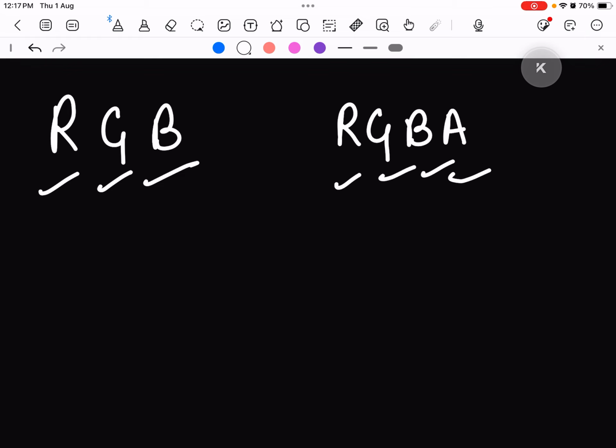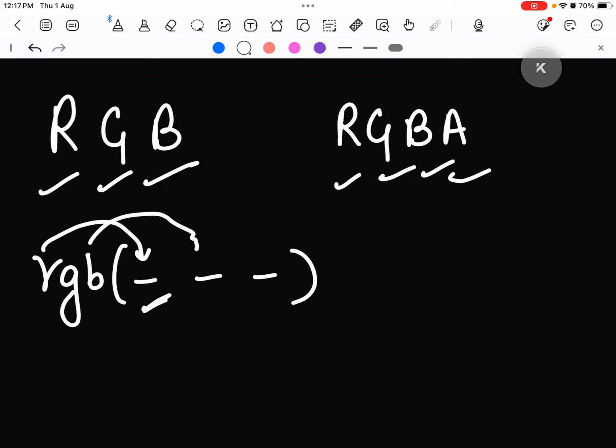So what does this mean? Each parameter defines the intensity of that particular color. The first one will define the intensity of red, the second one will define the intensity of green, and the third one will define the intensity of blue.